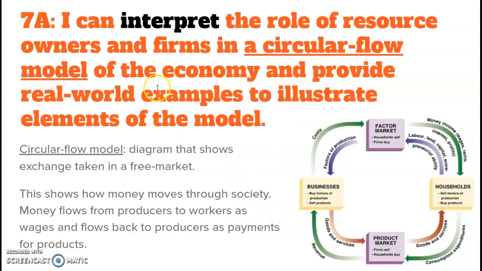So understanding the circular flow model and how people are employed, they make wages, they can go out and buy goods, then the money they spend goes back in as revenue to the businesses so they can produce more goods. So this keeps the economy going. You should be able to interpret the role that households and businesses have in the circular flow model.